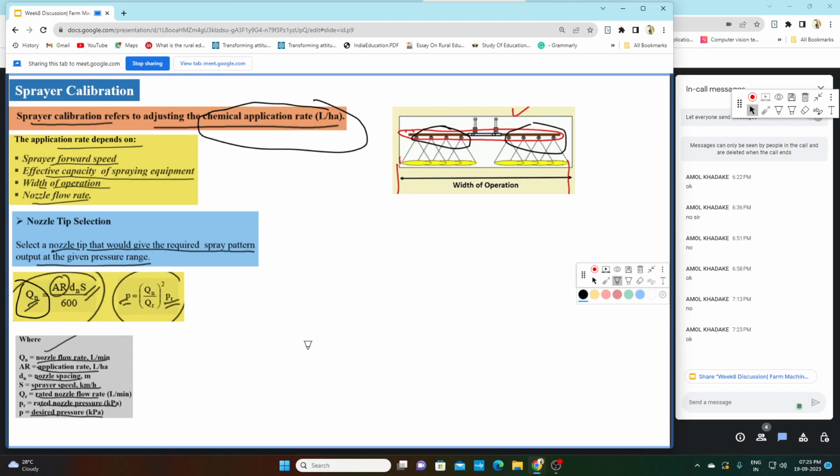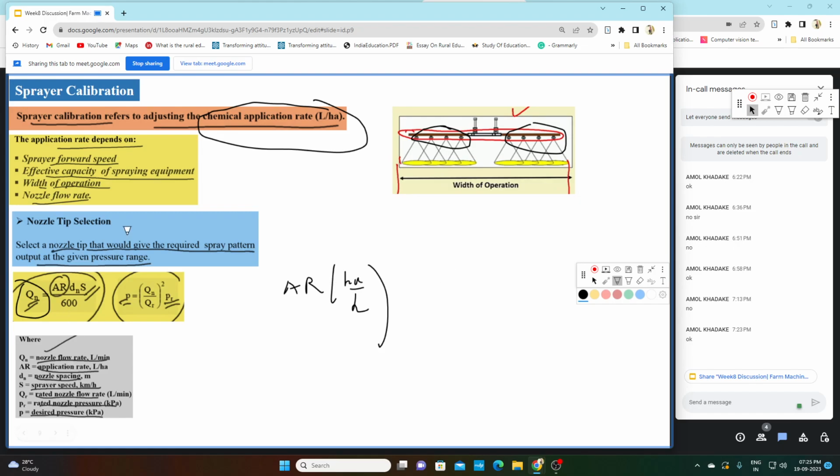So this is again that field capacity thing. I have told you application rate is in hectare per hour. Now we require this flow rate in liter per minute. So how can we get liter per minute?